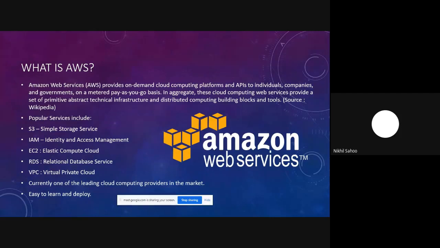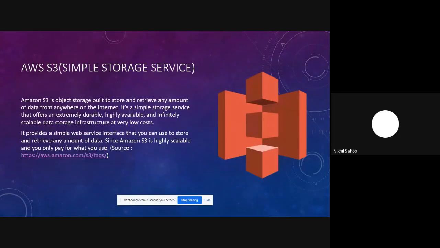And why we are targeting AWS is because currently it is one of the leading cloud computing providers in the market, and it also has an edge over the other cloud providers that are available as of now. From a learning perspective, it is very well documented and very easy to learn and deploy, which is why many organizations are shifting their servers from a traditional architecture to AWS servers. So yeah, that is why we are targeting AWS as of now.